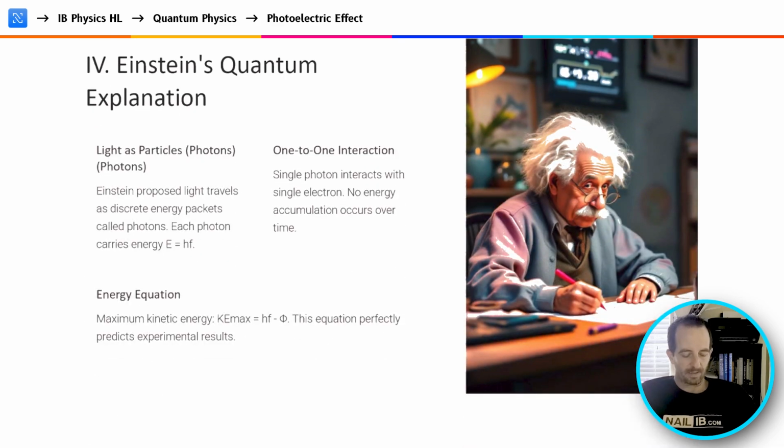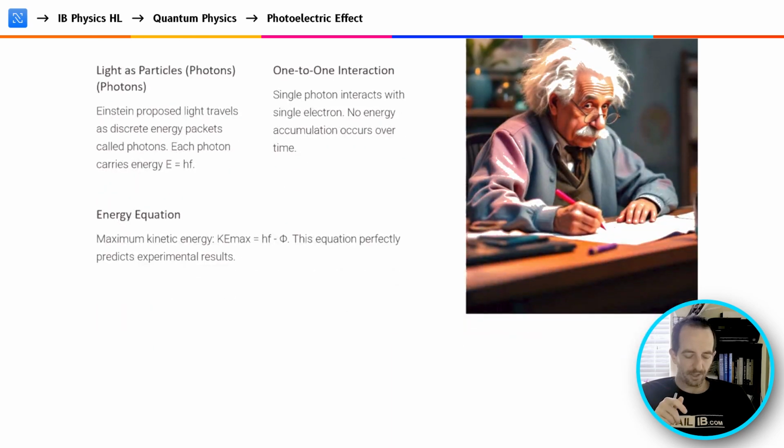So bringing this all together, right? So again, as a recap, we saw a lot of text in the last slide. Einstein proposed that light travels as discrete energy packets, no longer the classical wave theory. Rather, we have quantized energy levels. Each photon carries the energy known, from Planck's law, as energy equal to Planck's constant times the frequency of that particular photon. Single photons interact with single electrons, so there's no energy accumulation over time. And the maximum kinetic energy is the frequency of the photon times Planck's constant minus the work function.